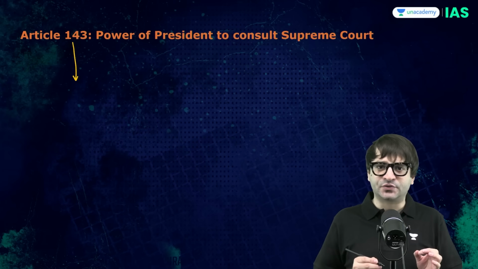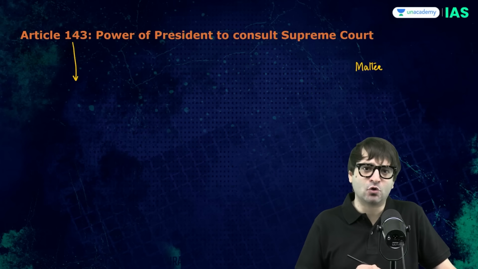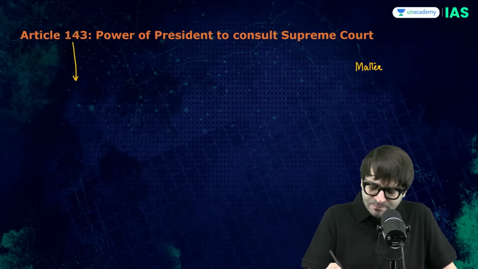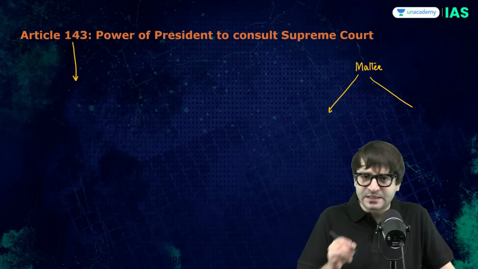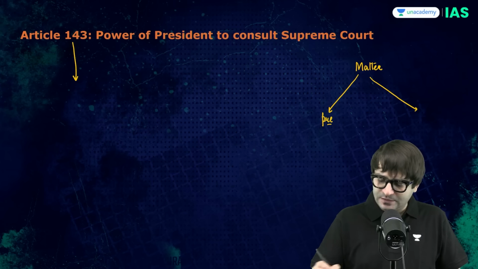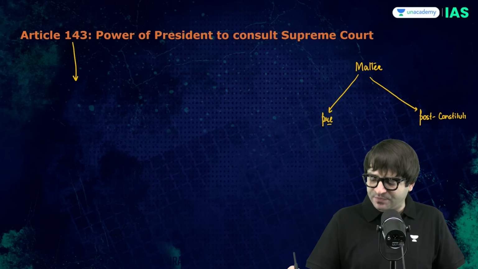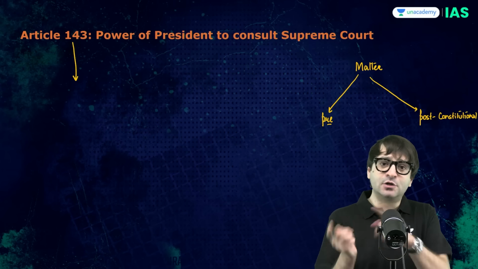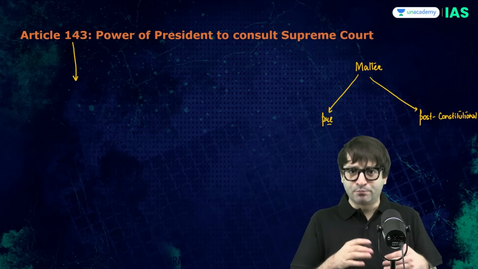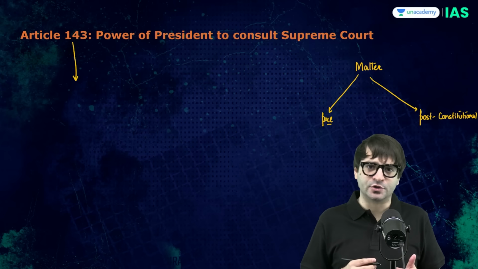Under Article 143, the President can refer any matter to the Supreme Court asking the views of the Supreme Court on this matter. But this matter can be broadly categorized into two categories. Either it's a pre-constitutional matter or it is a post-constitutional matter. Pre-constitutional matter in the sense something which may have happened prior to the commencement of the Constitution. Post-constitutional matter, something which has occurred after the commencement of the Constitution.